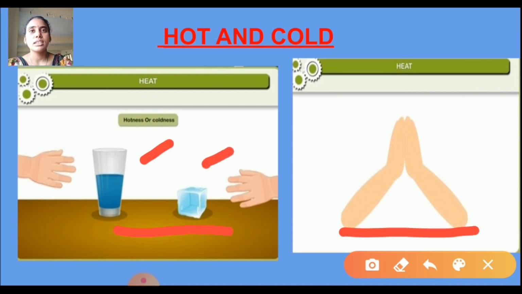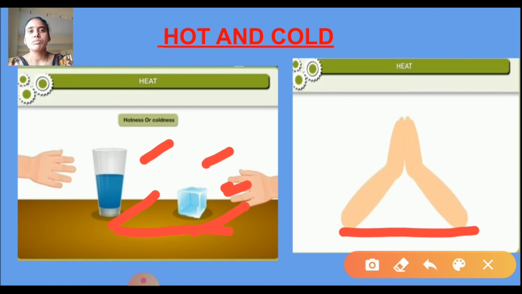I'll ask one question. What happens when you suddenly touch a glass of hot water? What do you feel? It will be too hot. And when you suddenly touch an ice cube or ice, what do you feel? It will be cold. So this is hot and this is cold.